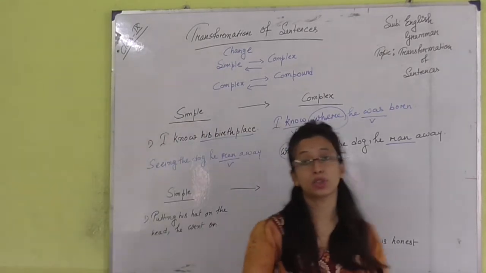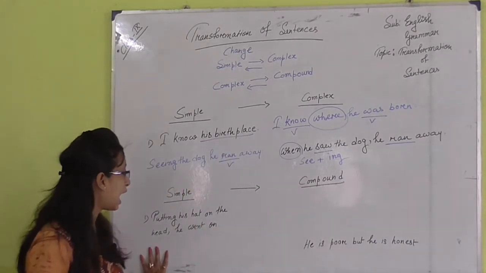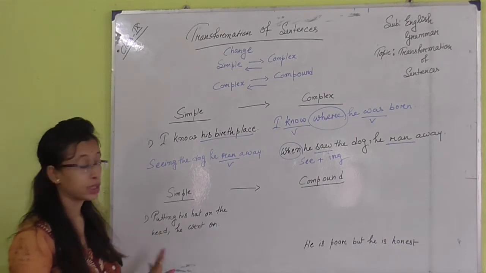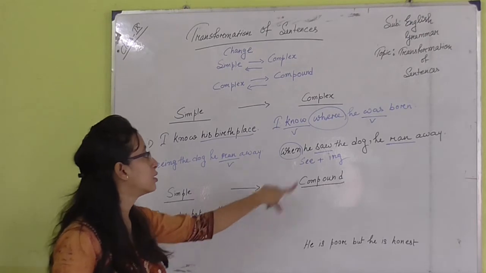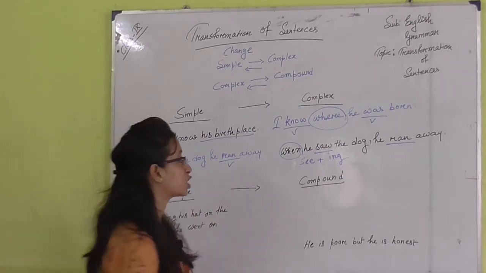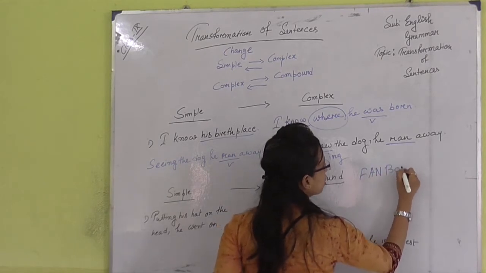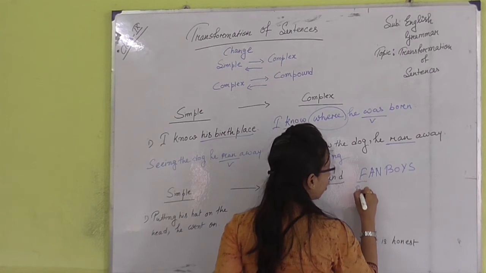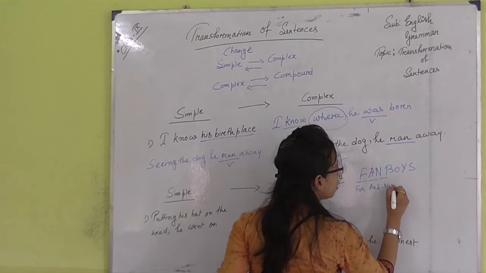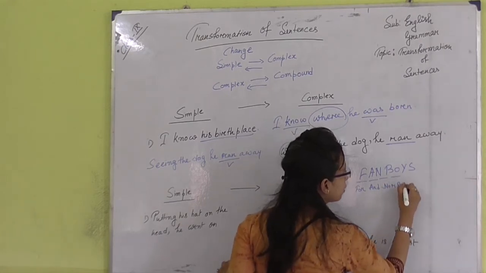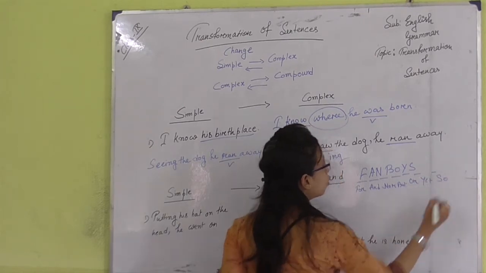Next, simple to compound sentence. Putting his hat on his head, he went on. Compound means two principal clauses and one conjunction, and the conjunctions are FANBOYS. Again I have written down FANBOYS: F for, A and, N nor, B but, O or, Y yet, and S so.